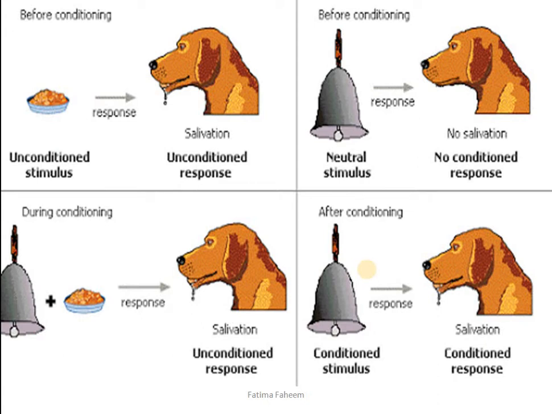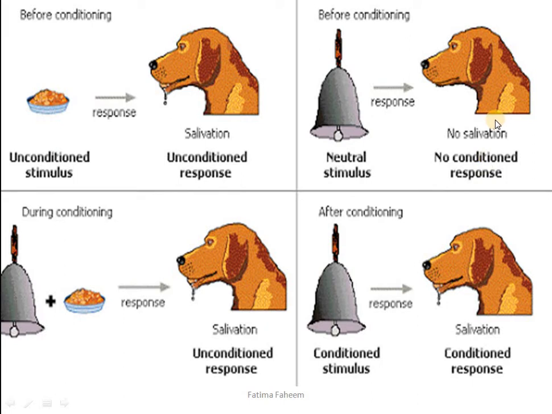Now this was an unconditioned stimulus and an unconditioned response. Now what happens is that before the conditioning, a neutral stimulus of ringing the bell did not produce any salivation or no response in the dog.